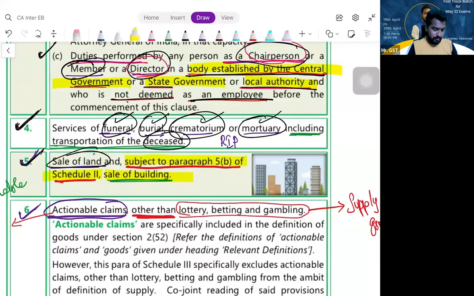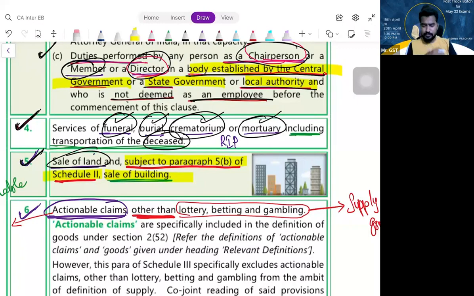Yes, sir. Will we proceed? That is Schedule number 3, neither SOG nor SOS. Let us proceed. With this, we are done with section 7 in brief. Now let us move on to section number 8.